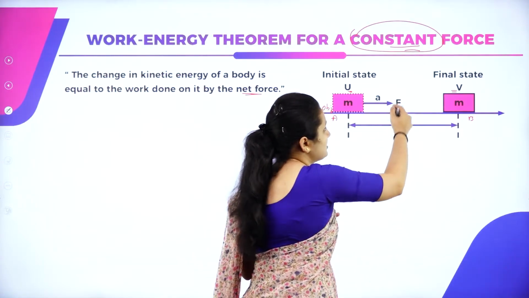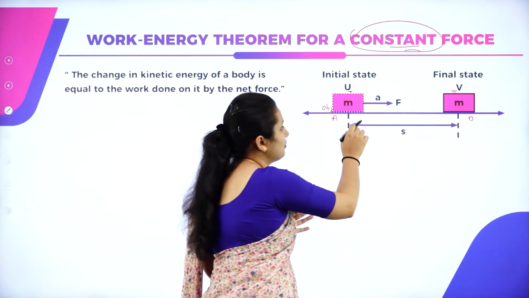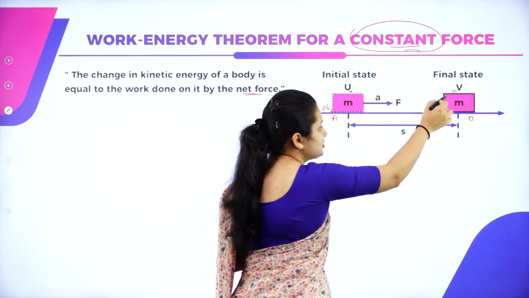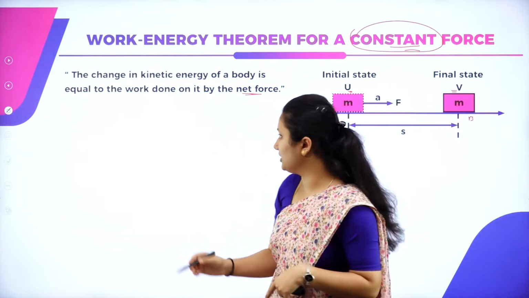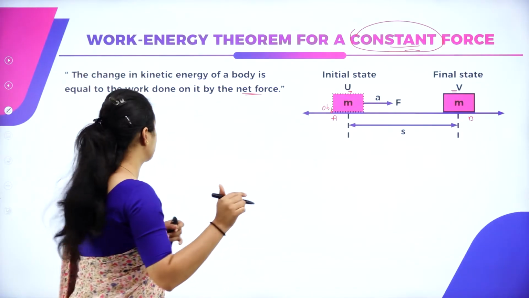So at each point there is a change in the kinetic energy. When it moves with a constant force, it is moving with some velocity. So at each point there is a change in kinetic energy. So to derive the expression, I will consider the third equation of motion.